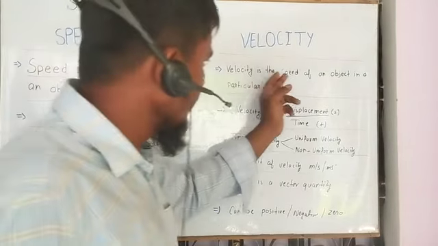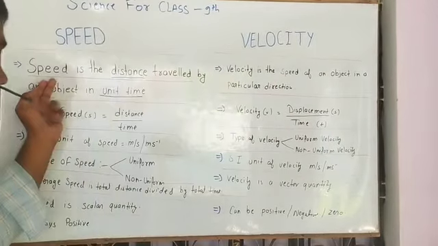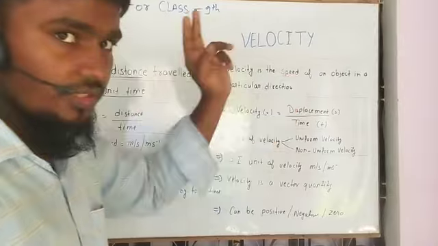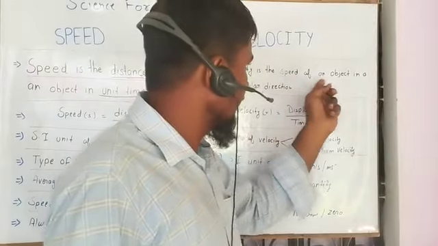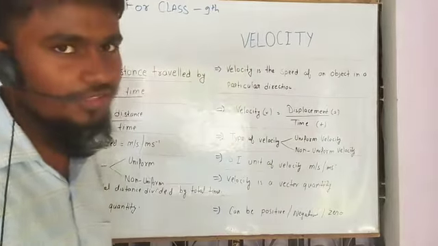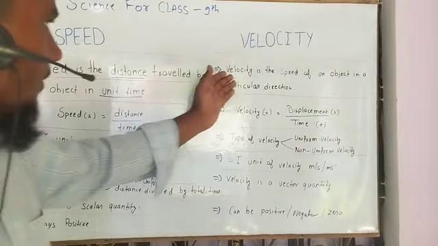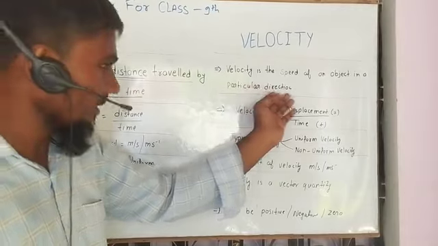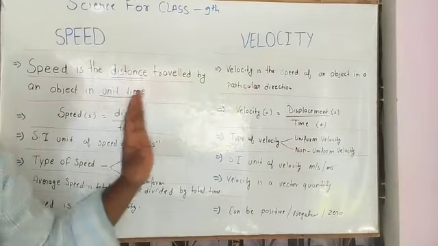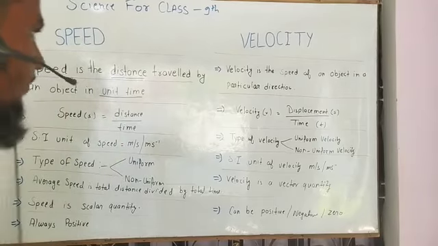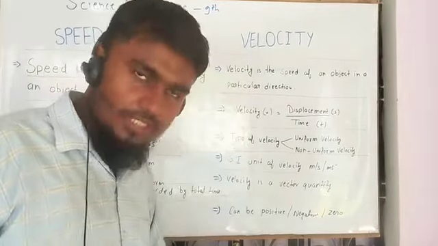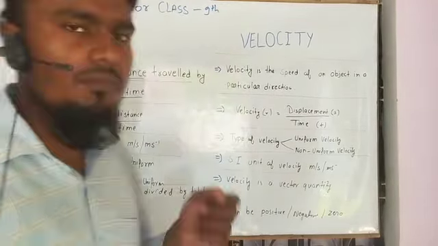Similarly, velocity is the speed of an object in a particular direction. Velocity is included in speed. Remember, there is a difference between speed and velocity. Velocity is in a particular direction, but speed has no fixed direction. Speed has no fixed direction, but velocity has a fixed direction. This is the difference between velocity and speed.